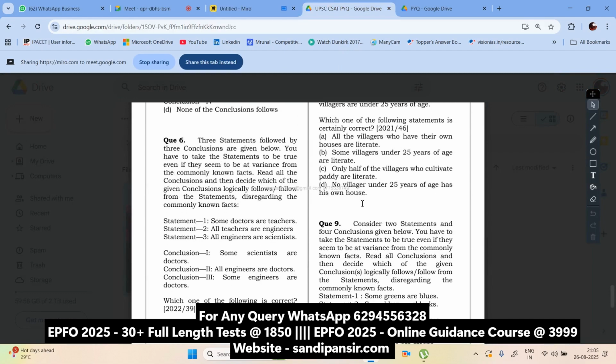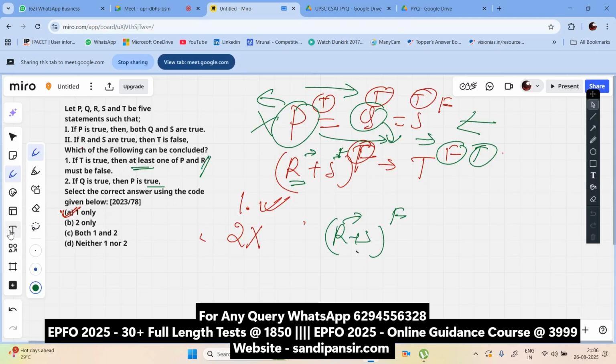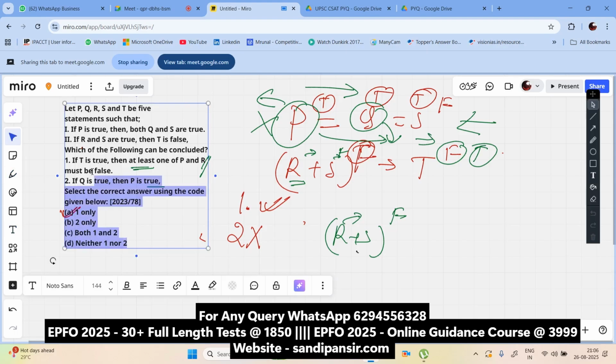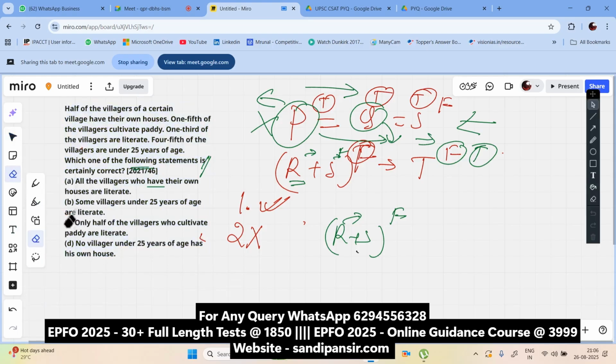Now there are multiple syllogisms up there. Now that's another question I must put here. These are all based on logic. It's pure logic. If you cannot understand logic, you need a lot of practice. Remember that. Okay, now do this question.